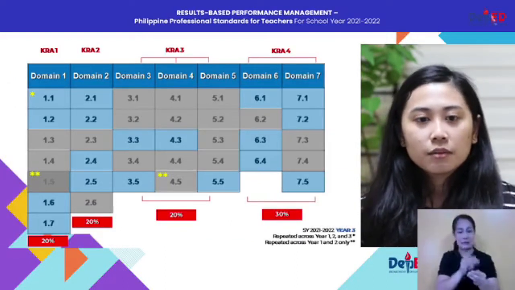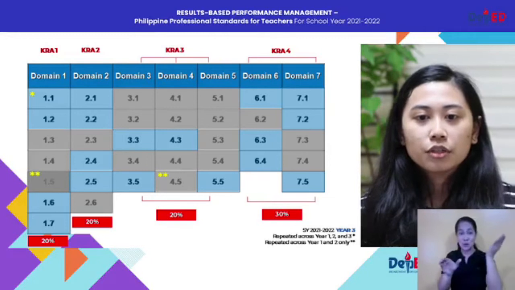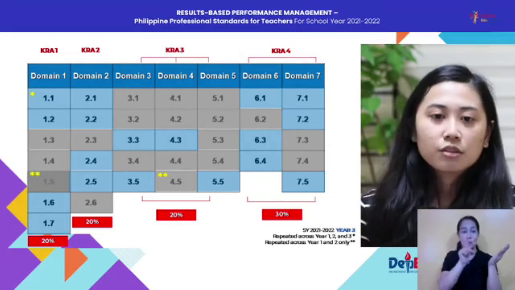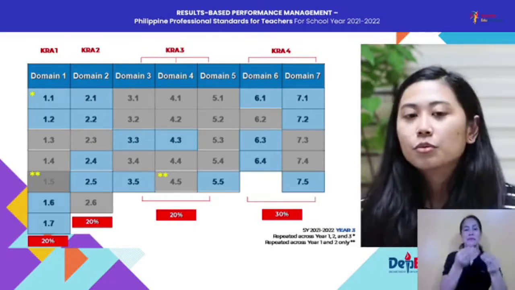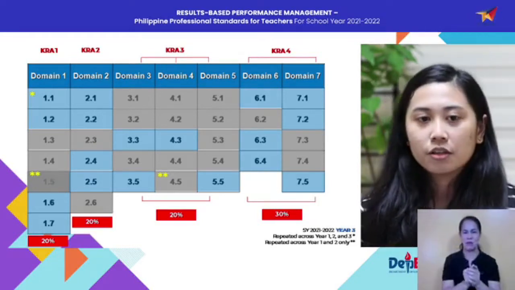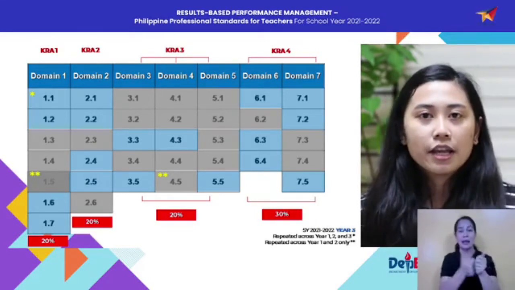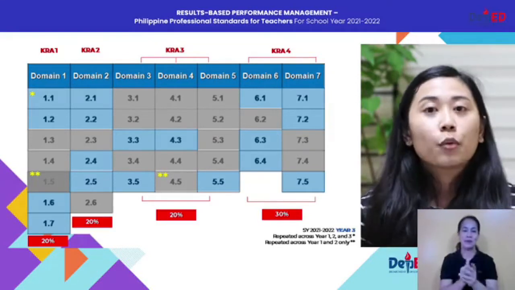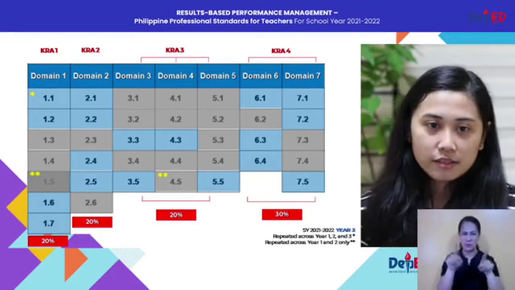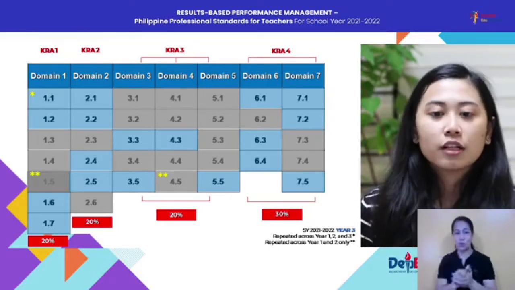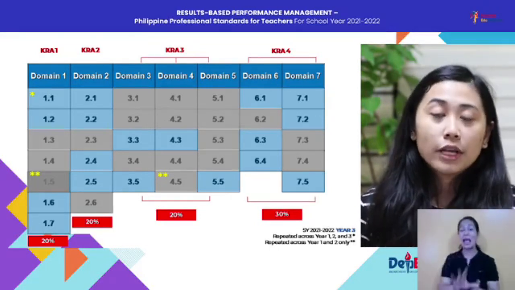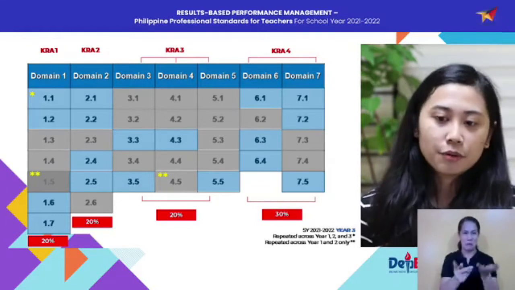You will see that the domains 1, 2, 3 until 7 has corresponding KRA equivalents. So when you look at your respective tools, whether proficient or highly proficient, you will see there your KRAs, which also equates to the PPST domains. And below each column, you will see there the total computed weight per KRA or per domain.